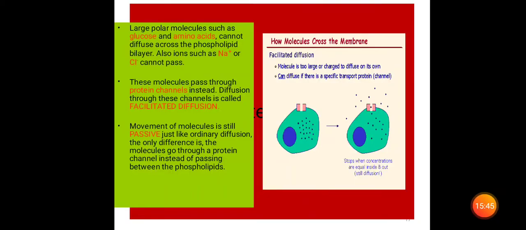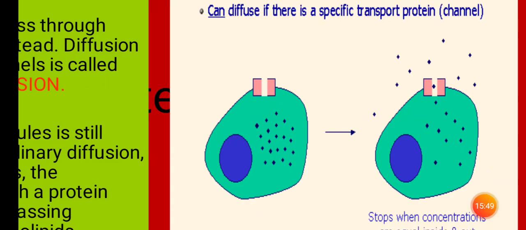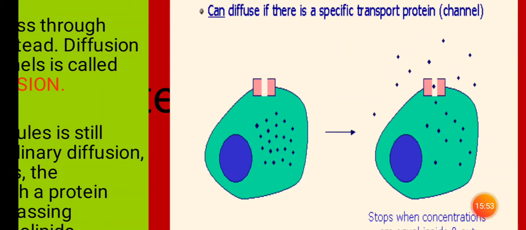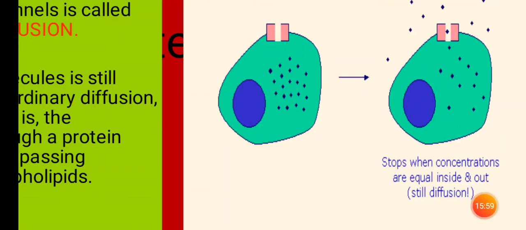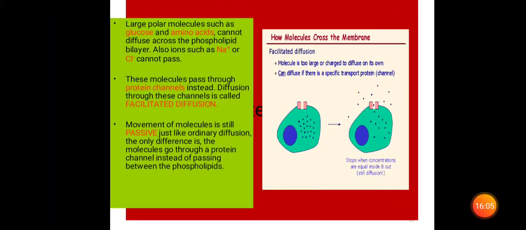You can see blue dots inside, and there is movement through a particular region. Movement stops when the concentrations are equal inside and outside, though diffusion still takes place through this transport protein, and hence it is called facilitated diffusion.